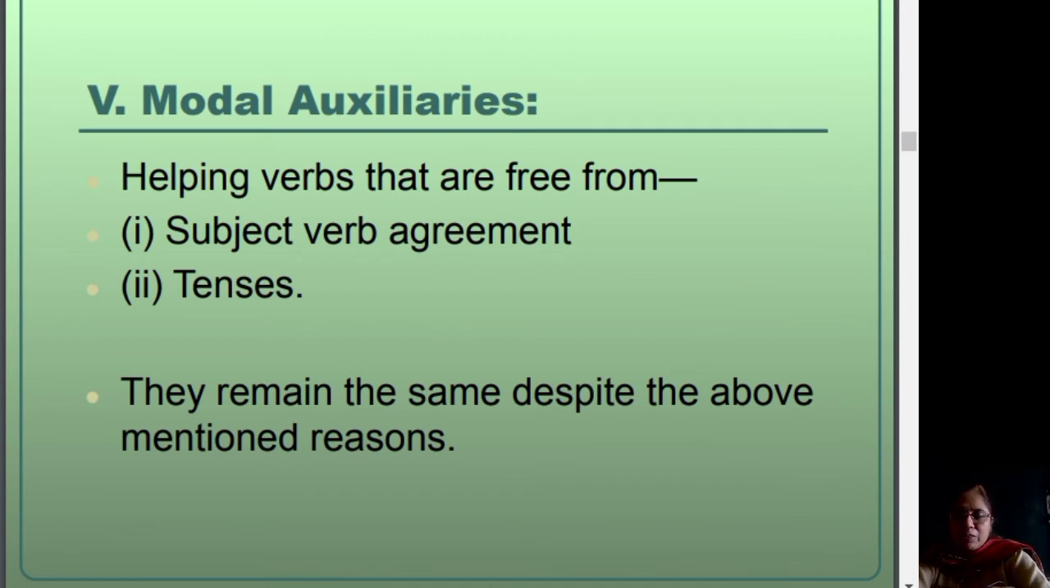And now I will explain the modal auxiliary verbs. Modals are different from other types of verbs. They are also helping verbs, but they are free from subject-verb agreement, means they do not change their form, whether the subject is singular or it is plural. And they are also free from tenses. They remain the same despite the above mentioned reasons.